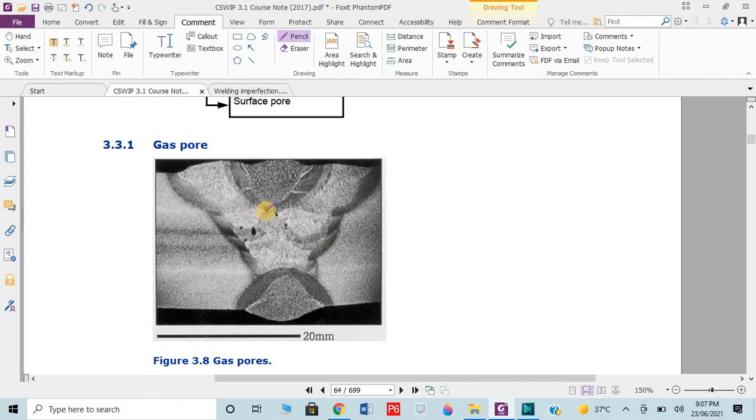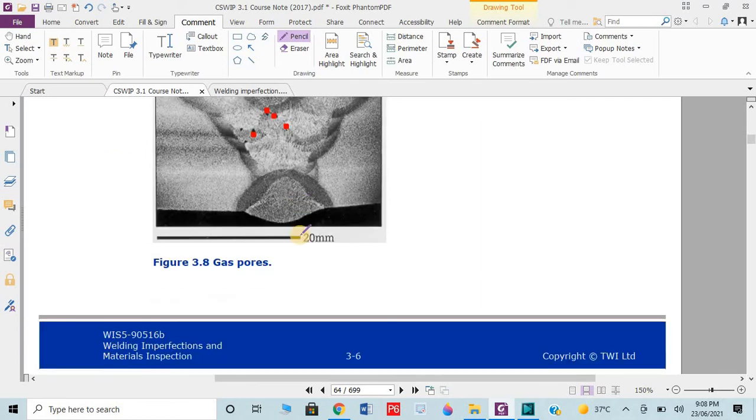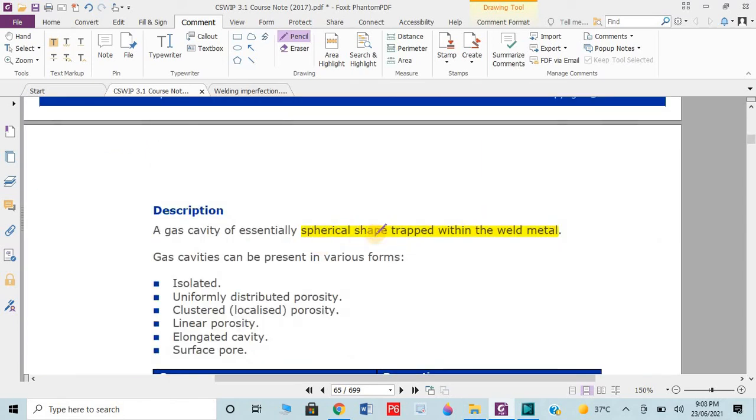Gas pores. If some gas is entrapped or induced in the weld metal, then it will create a cavity, a space, which makes a discontinuity of the weld metal, known as gas pores. Means it could be a spherical shape trapped within the weld metal. Any gas cavity is essentially of spherical shape trapped in the weld metal.